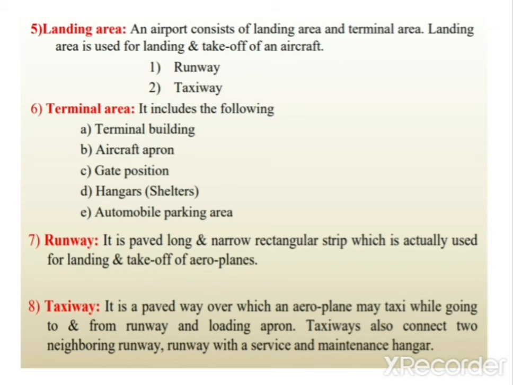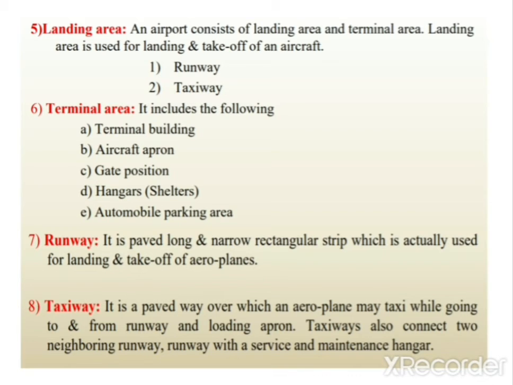So through taxiway the aeroplane moves from one place to another within the airport, like from apron to runway, or from apron to hangar, or from hangar to runway, like this.